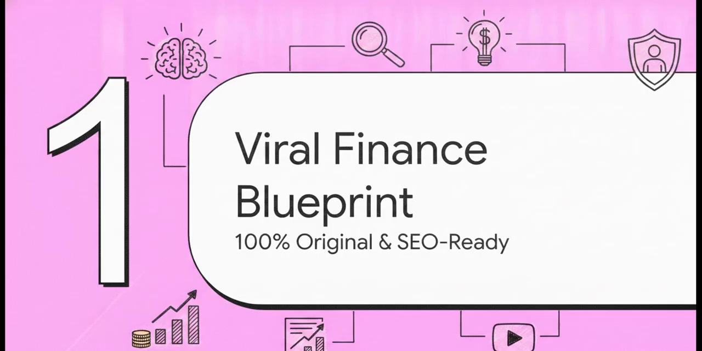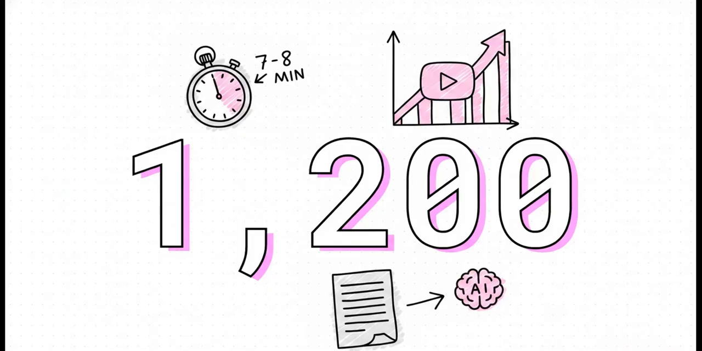All right, starting off with section 1, the viral finance blueprint. Right out of the gate, the AI is literally told to act like a top-tier finance creator. And it's heavily instructed to prioritize 100% original, copyright-free material so it ranks perfectly in search. But now, what's really interesting about this slide is this exact number right here, 1200. The prompter absolutely does not leave the script length up to chance. No way. It gives the AI strict, hard boundaries, demanding a script that hits exactly between 1200 and 1500 words.